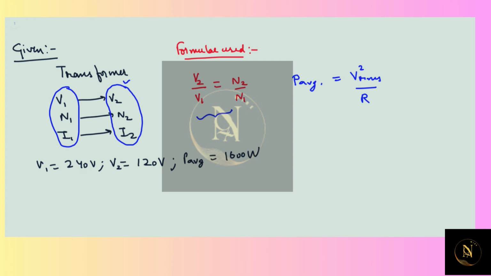Looking at this, we have V1 I1 equals V2 I2, whatever the average power was before transforming or changing the voltages. We have this situation.